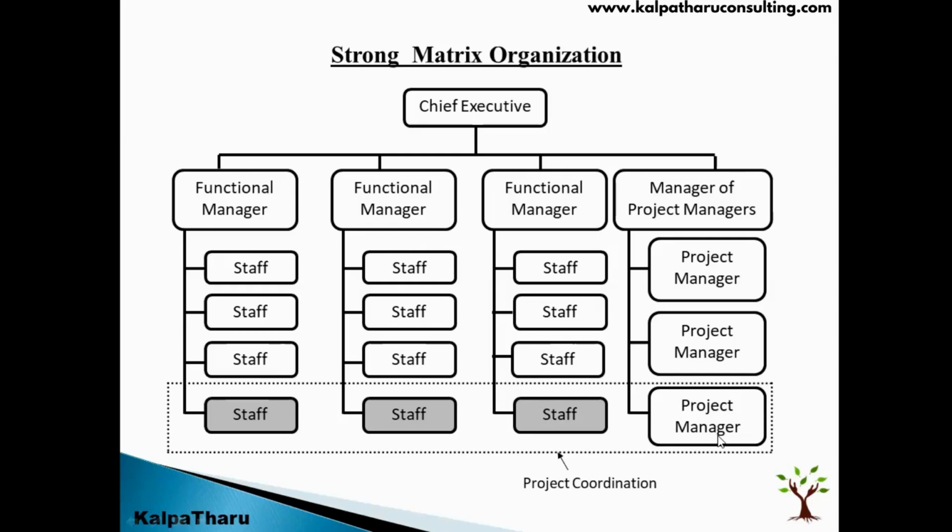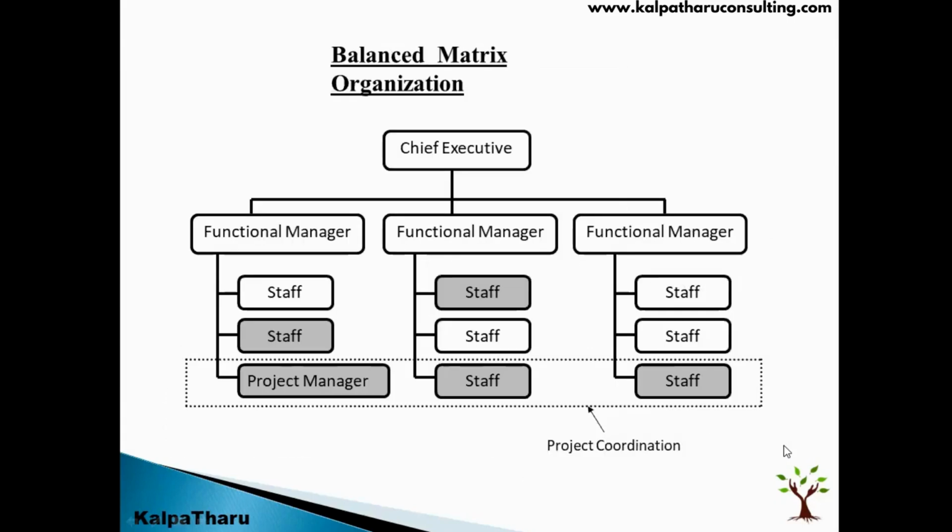Right? So in a nutshell, what you need to understand about strong matrix is that the project manager has full authority over the project, but he does not have any authority over the staff whom he borrows from the functional departments. This is about the strong matrix organization, right? So now moving to the balanced matrix.